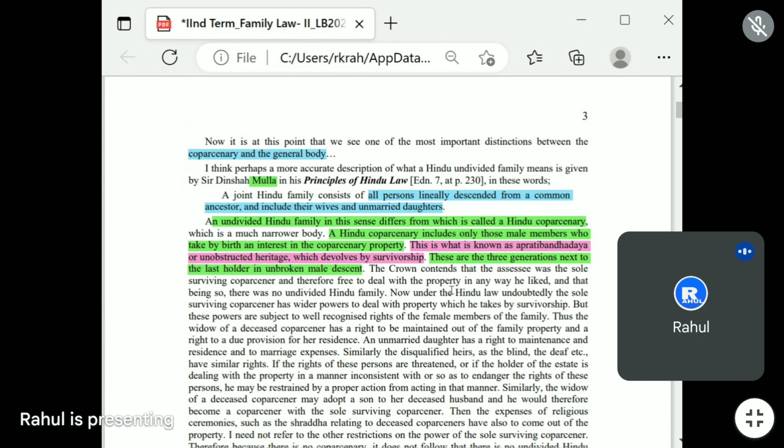The Crown contends that the assessee was the sole surviving coparcener and therefore free to deal with the property in any way he liked. That is the characteristic of the coparcenary. Whatever property the coparcener has, according to the rules and regulations, like the concept of apratibandha daya, he can use that property however he likes, right?